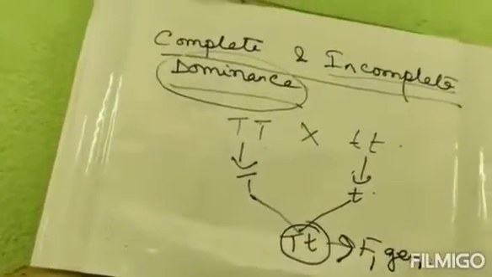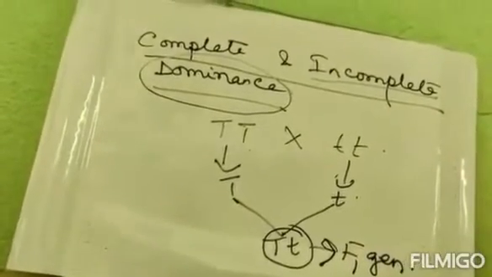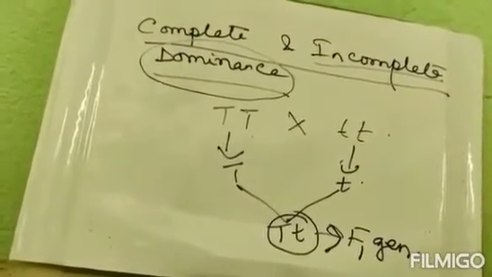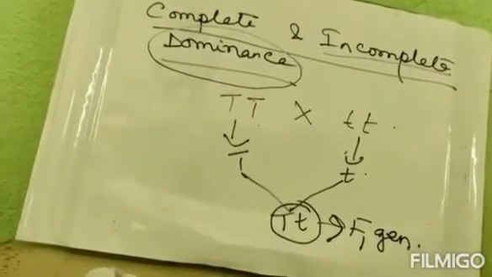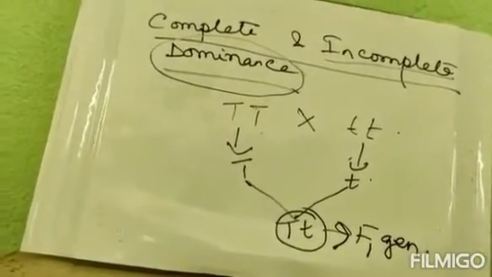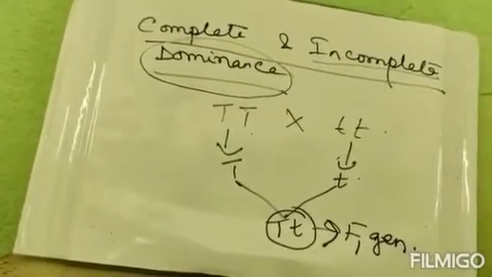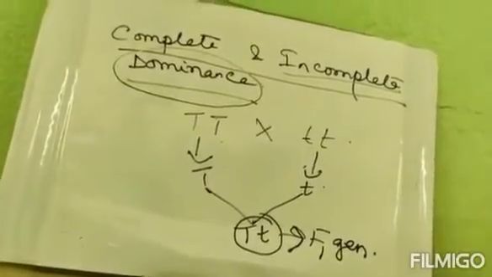Now remember one thing, incomplete dominance is found in the 4 o'clock plant, that is Mirabilis jalapa. This is the scientific name of the 4 o'clock plant. In this plant, we can see the phenomenon of incomplete dominance. Now we will see what is happening in case of incomplete dominance.